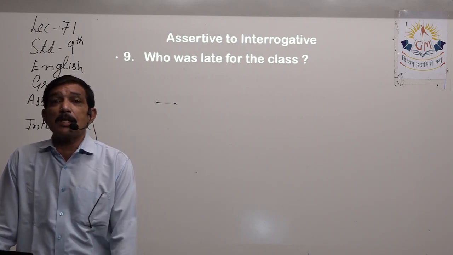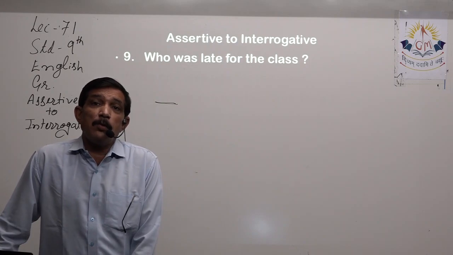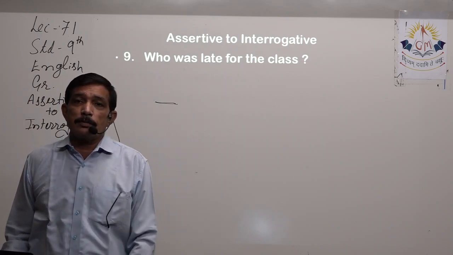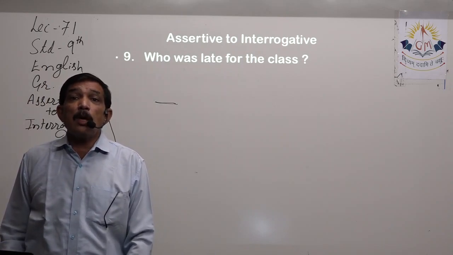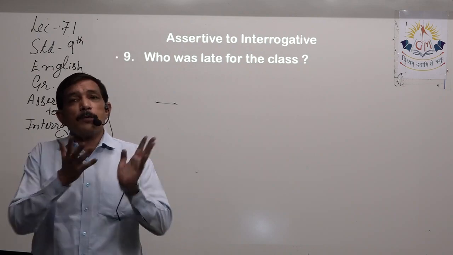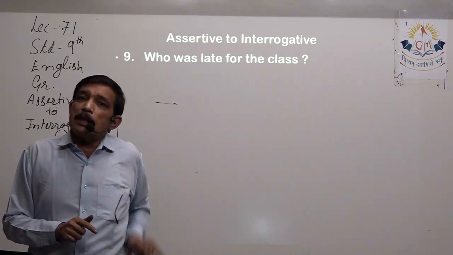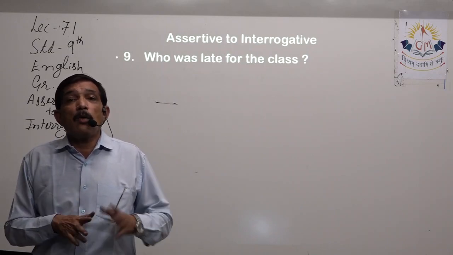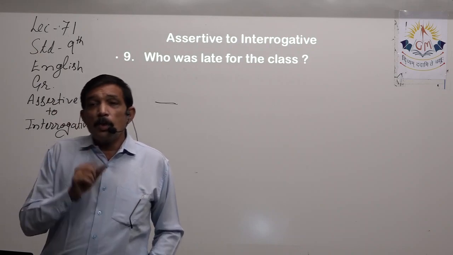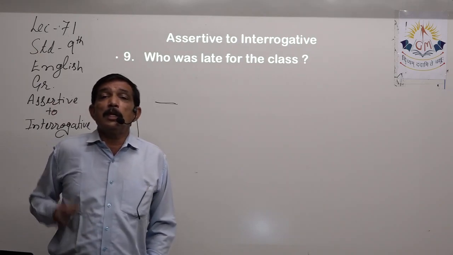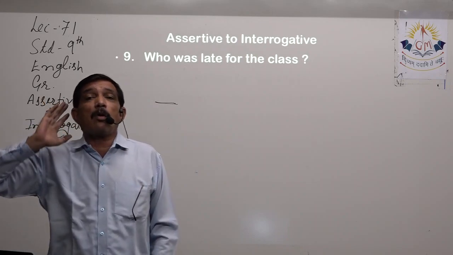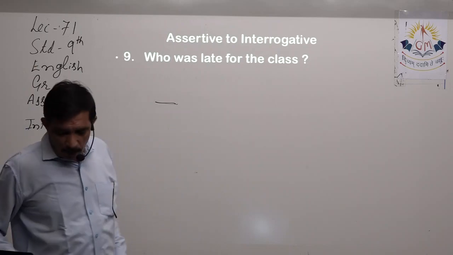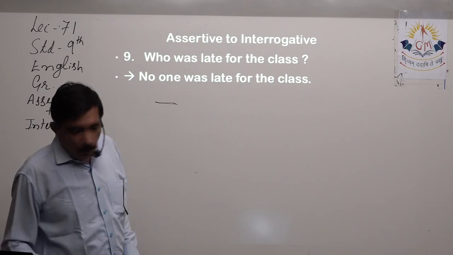There are many questions where unanimously, without even giving a second thought, all of us say the same thing. Because who came late? The teacher came last. He doesn't know who came or didn't come, who came early or late. So who was late for the class? The whole class will say together, "Sir, we were all on time." Sir doesn't know, right? So that's the standard answer, but we will follow the rules, right?